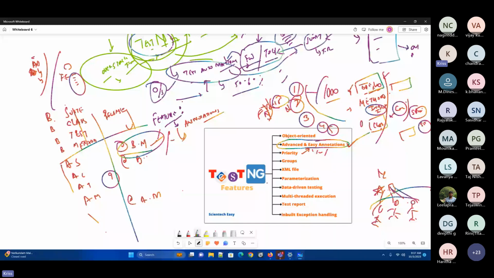For example, here you need to create a customer. Once you create the customer, that customer will be displayed in the front end, so you select the customer and then proceed further. You need to do this priority activity. If the customer is not there, what will happen? These test cases will continuously fail. So what we need to do is these things in the back end, and then come to the front end. This is the priority of the test cases: first you need to execute this test case, and then you need to come to this one. Giving that priority to test cases is done with the help of Testng. This is the second most advantageous thing, which is priority.